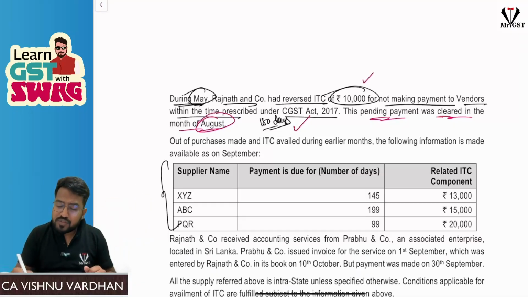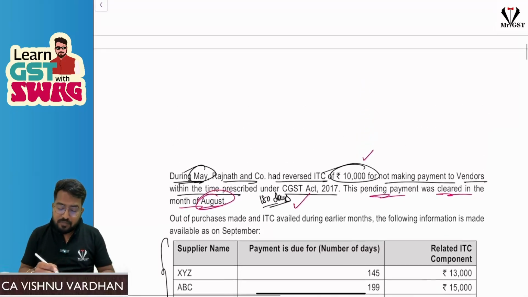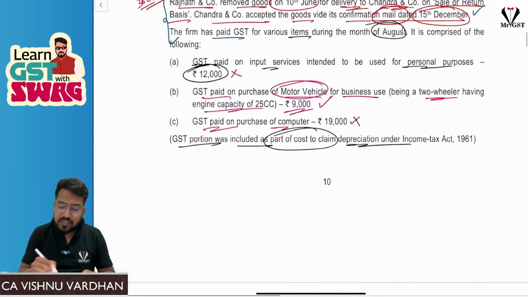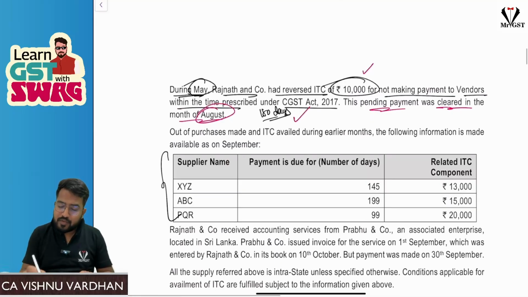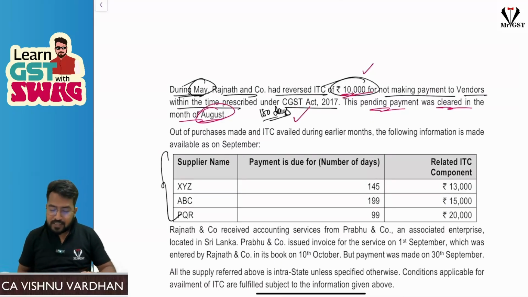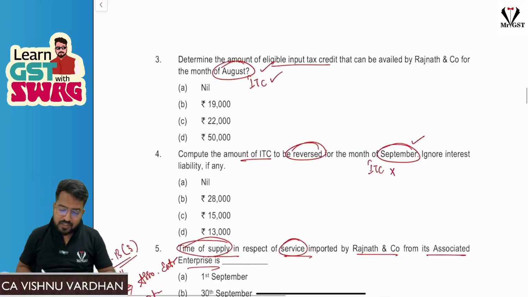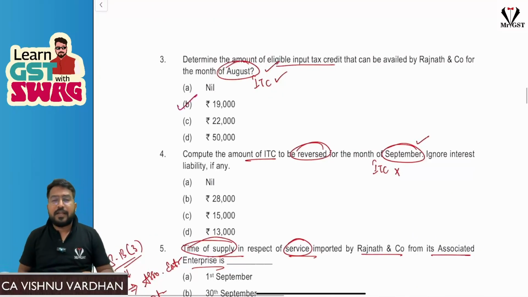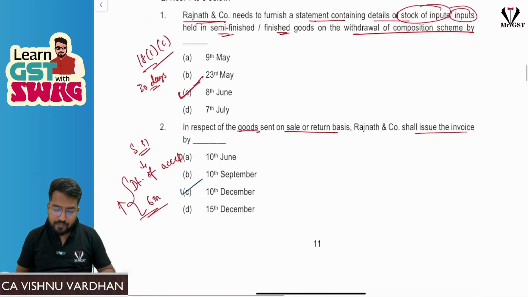So this 10,000 also we can take as ITC. That means for the month of August, you can take 9,000 plus 10,000, total 19,000, as ITC. So if you see for the month of August, what is the ITC available? 19,000. Option B is the correct answer.